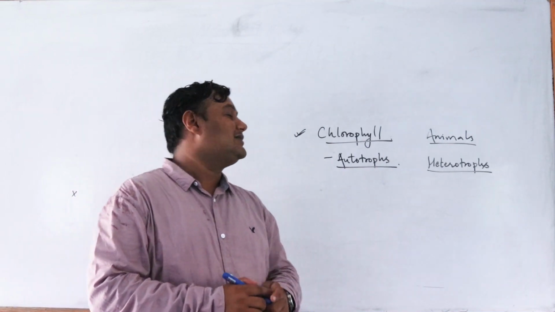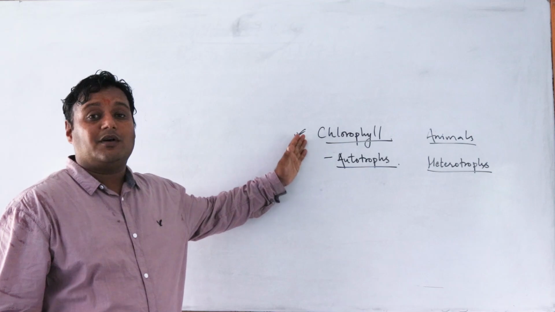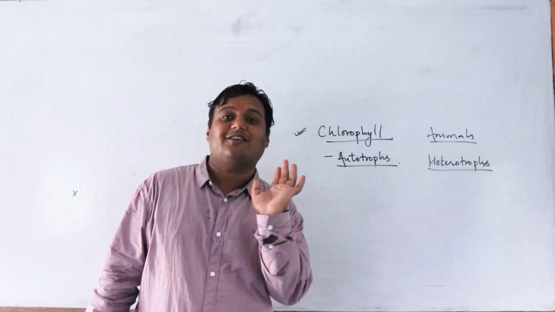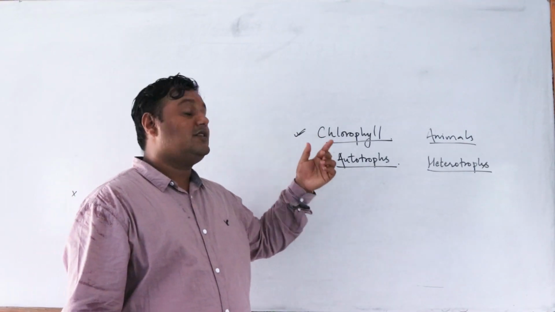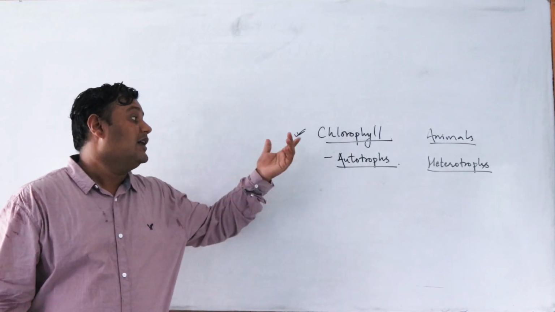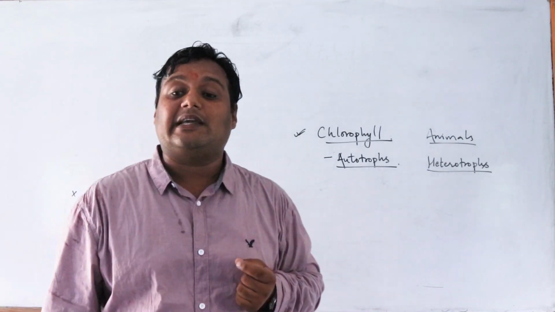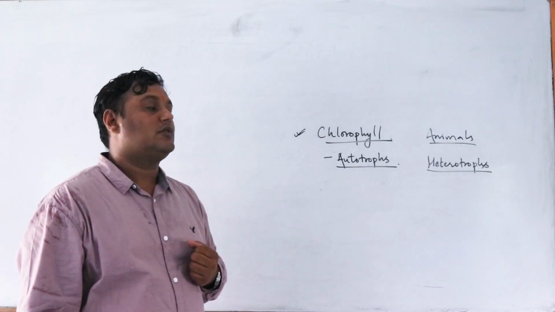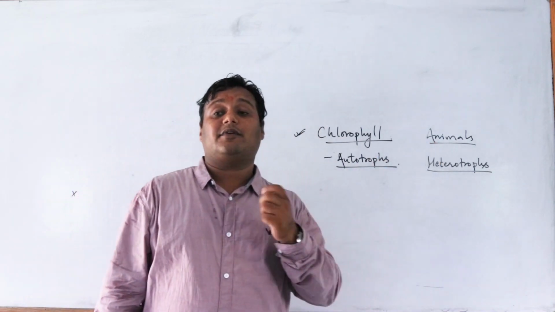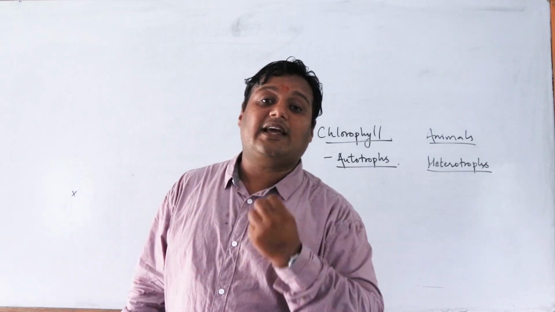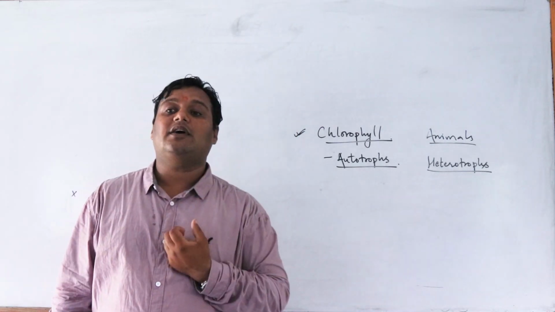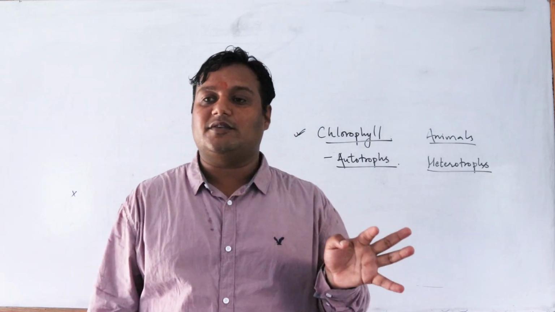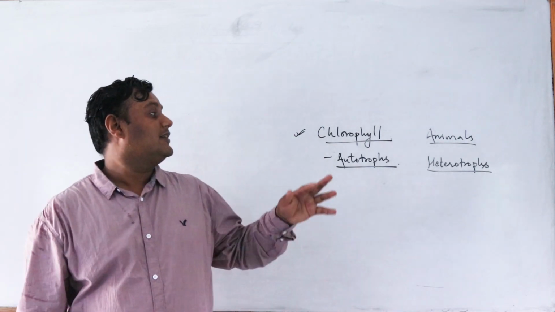But there are some exceptional cases. For example, mushroom is a plant, but it doesn't have chlorophyll. It is not green in color also, so it is not autotroph. The mushroom depends on decaying other plants to grow. Among animals also, I have an example of Euglena. It has chlorophyll in it, and even being an animal, it makes its own food.